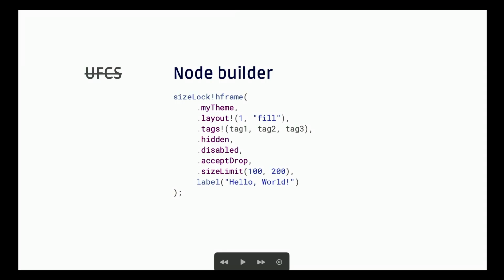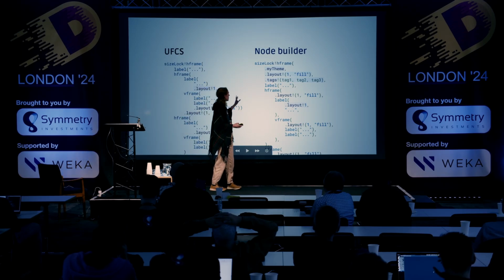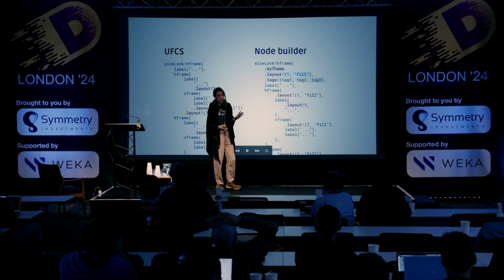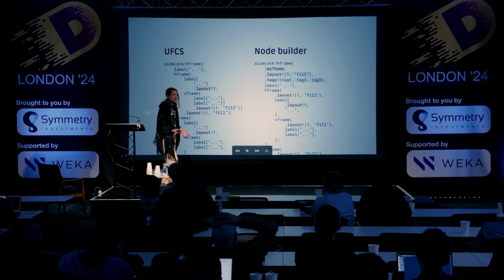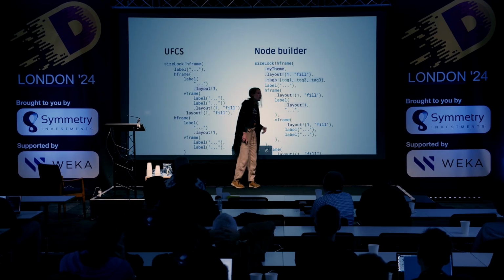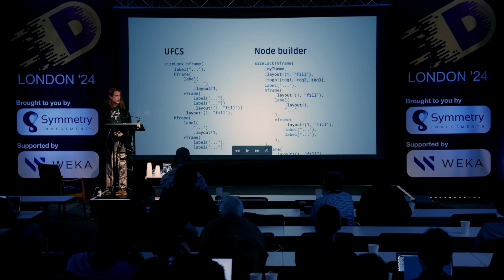You might ask, what makes this different from UFCS? Because these are very similar. So isn't this just UFCS with extra steps? A more simple example is that in case of a component, these properties are usually, there's very few of them. The ratio of properties to content is usually very small. So when I see a node, it is really far more comfortable for me to have them at the very top of the node, because this just makes my job easier when reading the code. I can immediately see what's going on. For example, by seeing the theme that is applied, I can immediately know that this node has a certain styling properties or whatever.